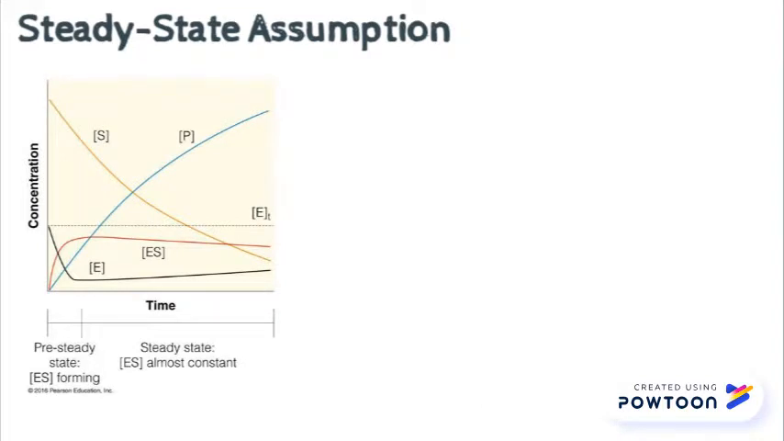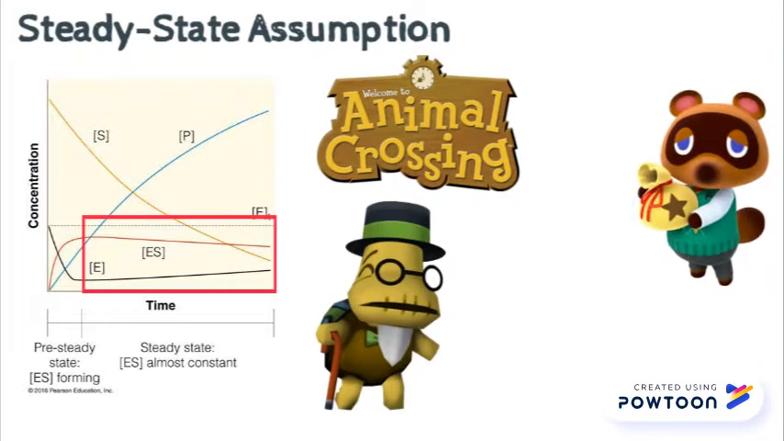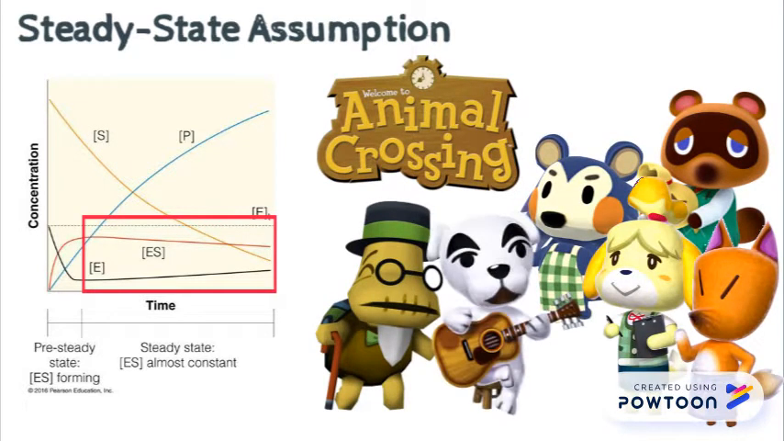State assumption, which assumes that the change in rate of concentration of the enzyme-substrate complex is negligible during the reaction. This was one of the assumptions used to derive the Michaelis-Menten equation. You can think of how in Animal Crossing you initially put in a lot of work farming, but then after some time the rate of harvest stays pretty constant.